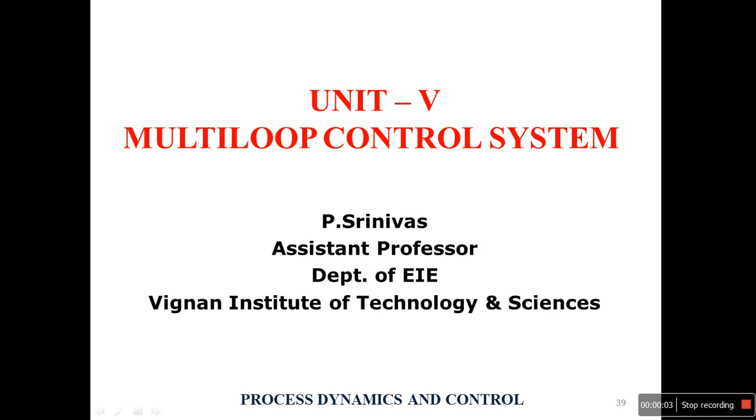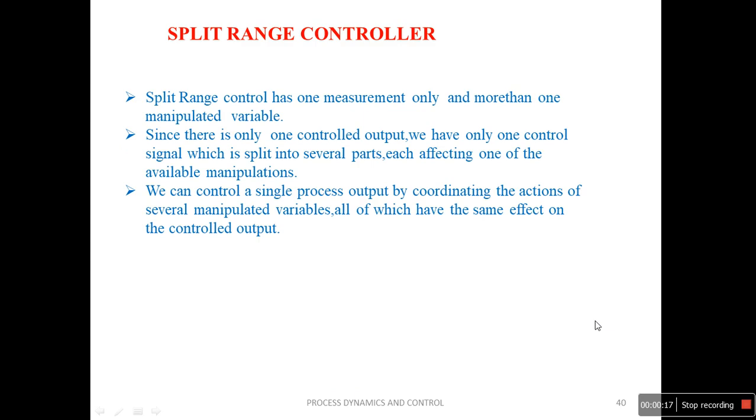Okay, dear students, in the previous classes we have discussed the various multi-loop control systems: feed forward, ratio and cascade control. As we know, in multi-loop control systems we may have more than one measurement and only one manipulated variable, or one measurement and more than one manipulated variable.